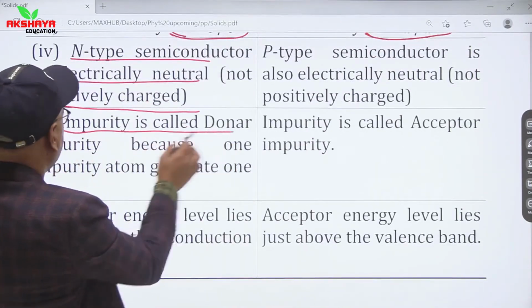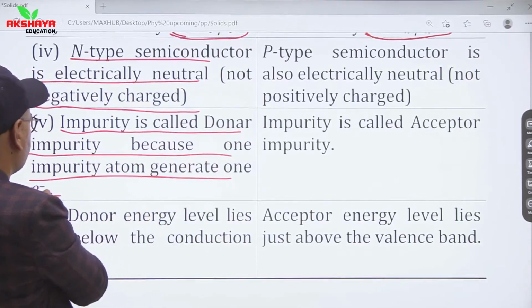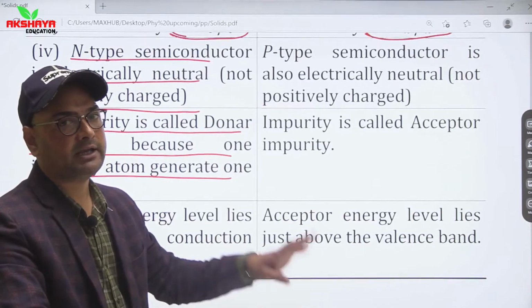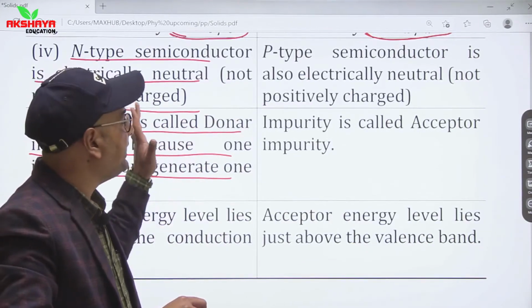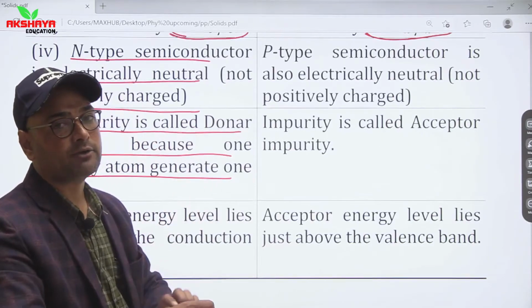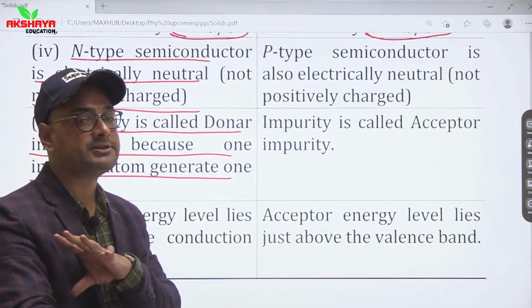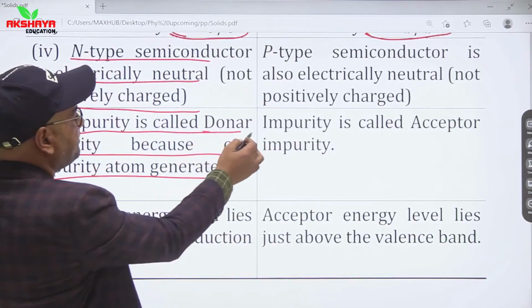Pentavalent impurity is called donor impurity because one impurity atom generates one electron. So here we can see that every time we require 4 electrons to make 4 covalent bonds, but in pentavalent impurities there are 5 electrons. It means they have one excess electron every time. It means they have a capacity of donating 1 electron. That's why they are known as donor impurities.